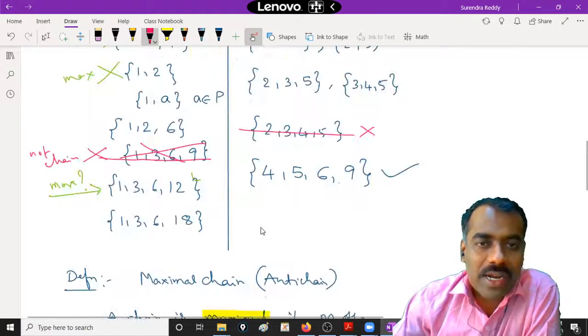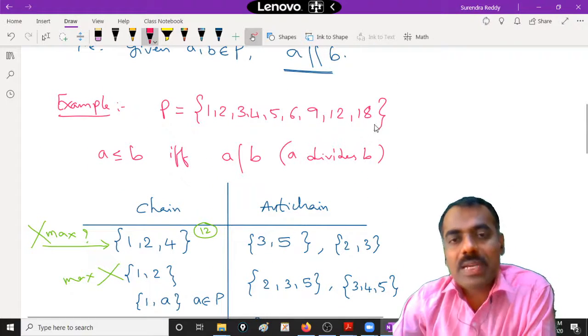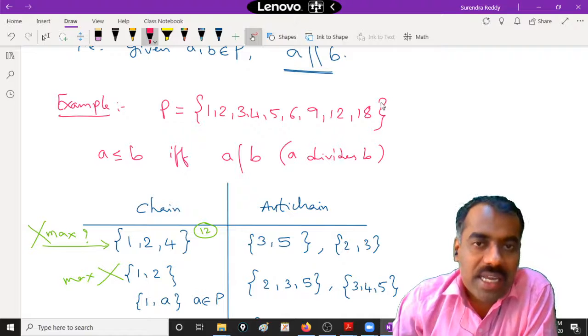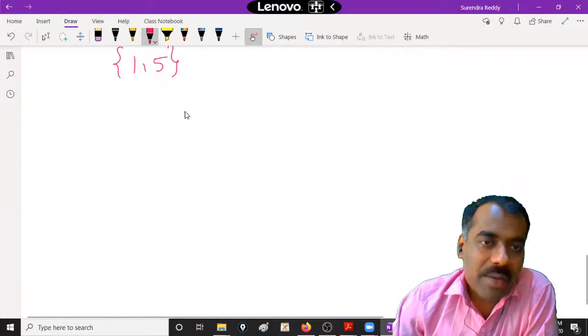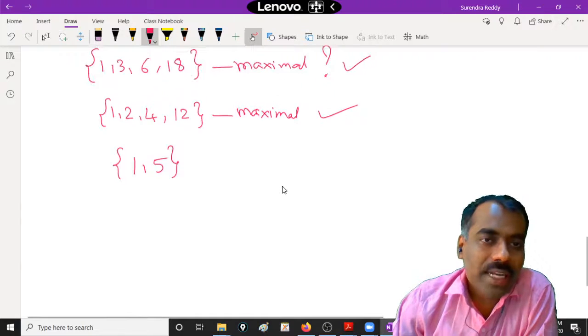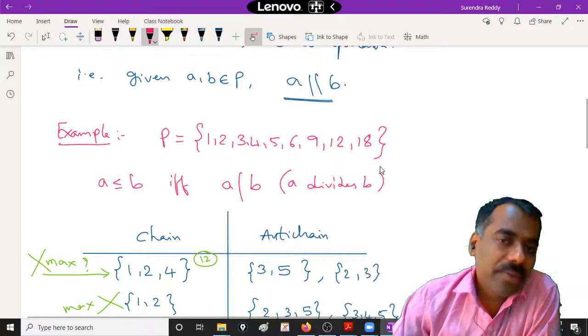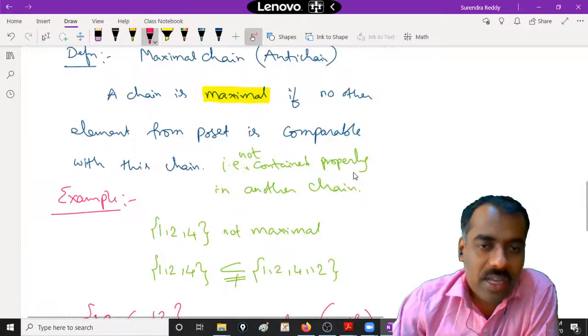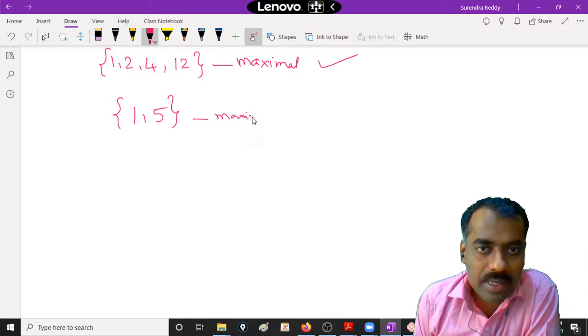Suppose I put 1 and 5. Can I add any more element there such that it will become a chain? Clearly not, because it should be a multiple of 5, right? If at all anything should come here, it should be a multiple of 5, but there is no element other than 5 here which is a multiple of 5. Are you following? So very good. So 1, 5, this is clearly a maximal chain, right?